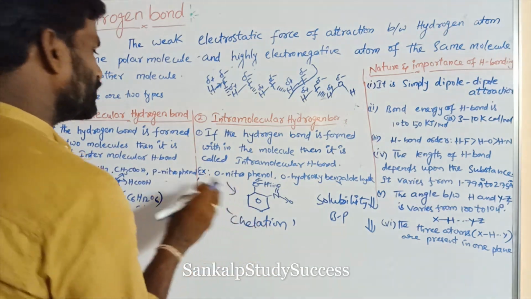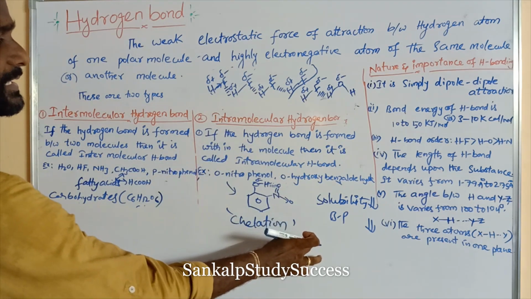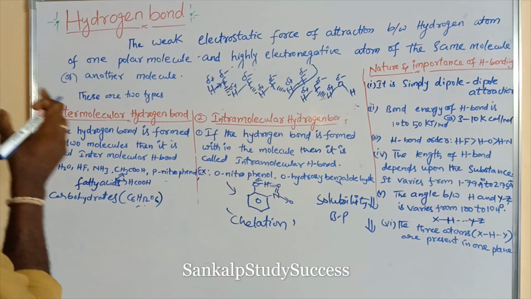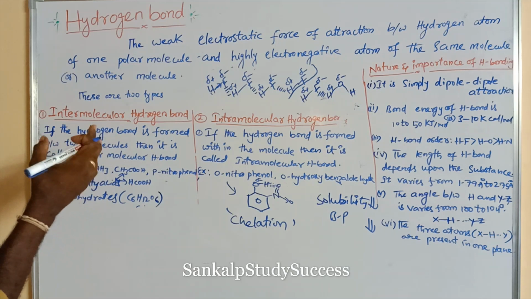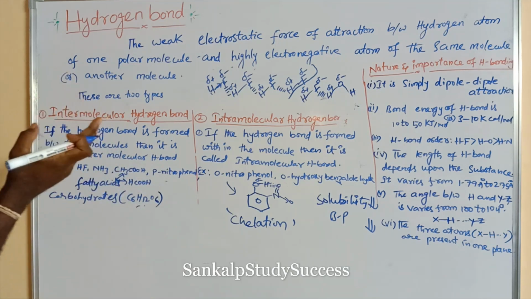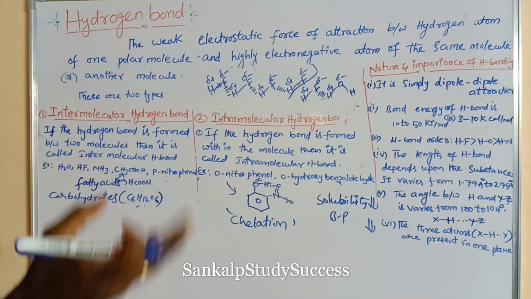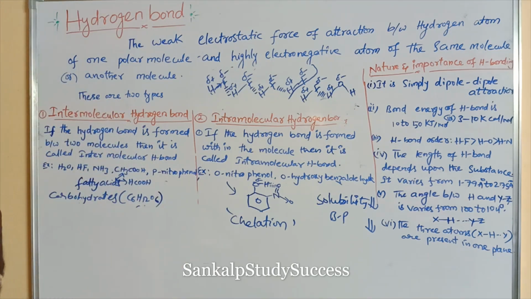So we know that intermolecular hydrogen bond is stronger than the intramolecular hydrogen bond. If the bond strength of hydrogen bond is more, its abnormal properties are also more. That means high boiling point, high melting point, high solubility and high viscosity, right?